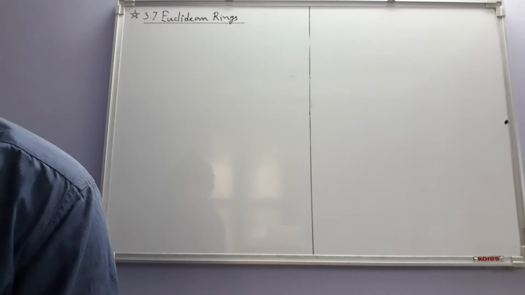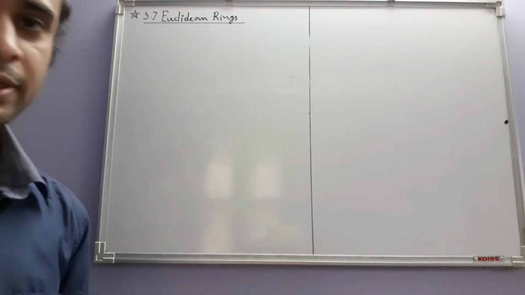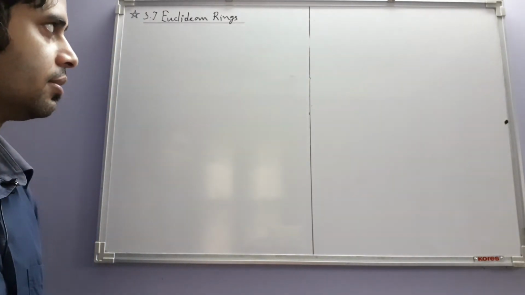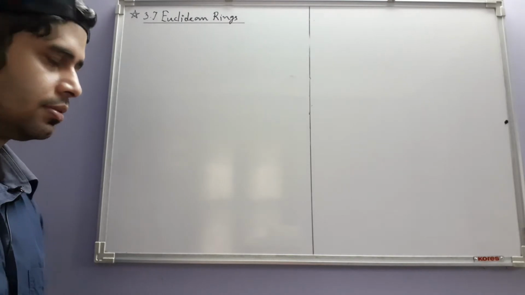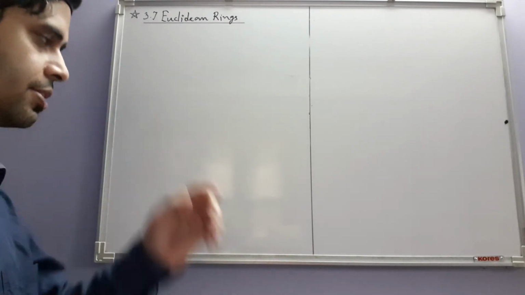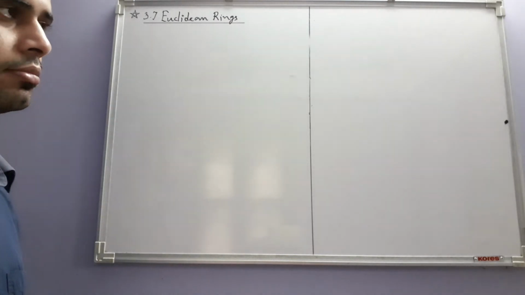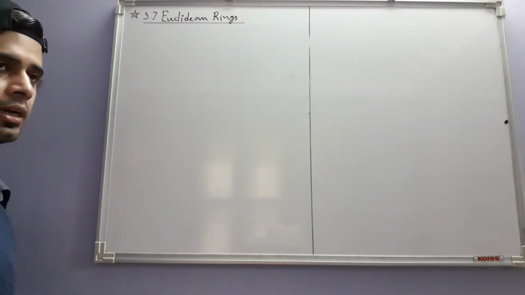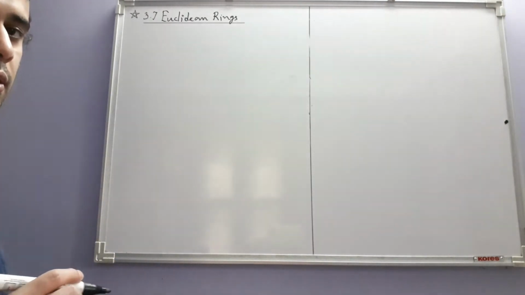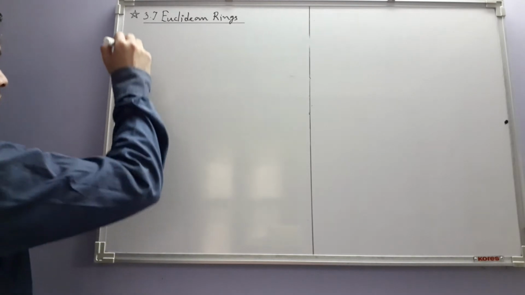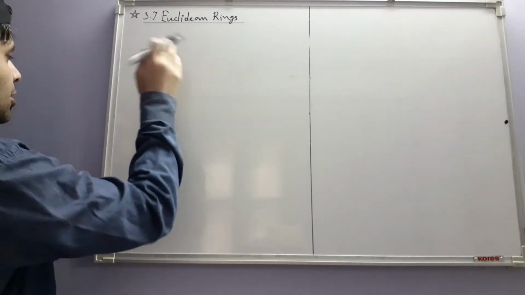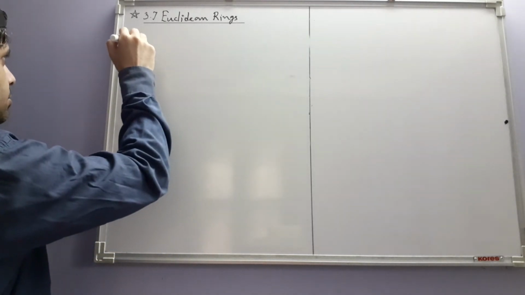Hi. So today we are going to look at Euclidean rings. Now the motivation for this class of rings comes from our ordinary Euclidean algorithm that we have in the ring of integers, which you already know, but still let us recall it once more.